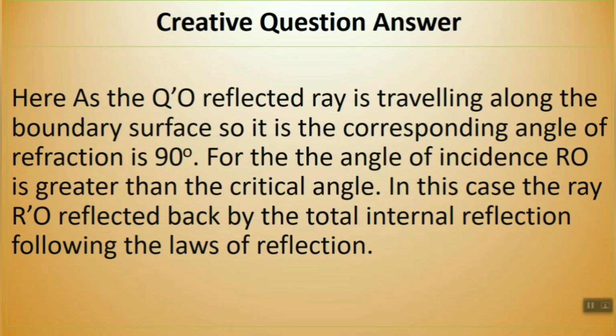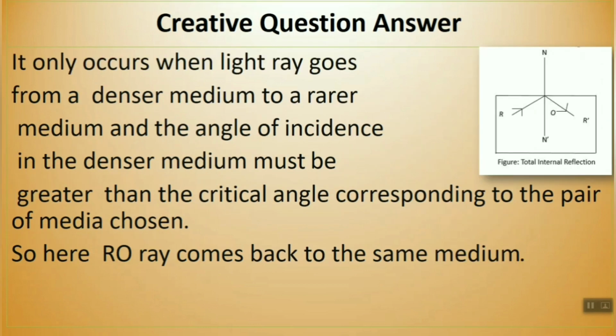How will you discuss? Here the OQ, Q prime O reflected ray is traveling along the boundary surface. So here the corresponding angle of refraction is 90 degrees. Now the angle of incidence RO is greater than the critical angle. So in this case, the ray RO, R prime O is refracted back by the total internal reflection following the laws of reflection. See the figure. You have to draw the figure also like this.